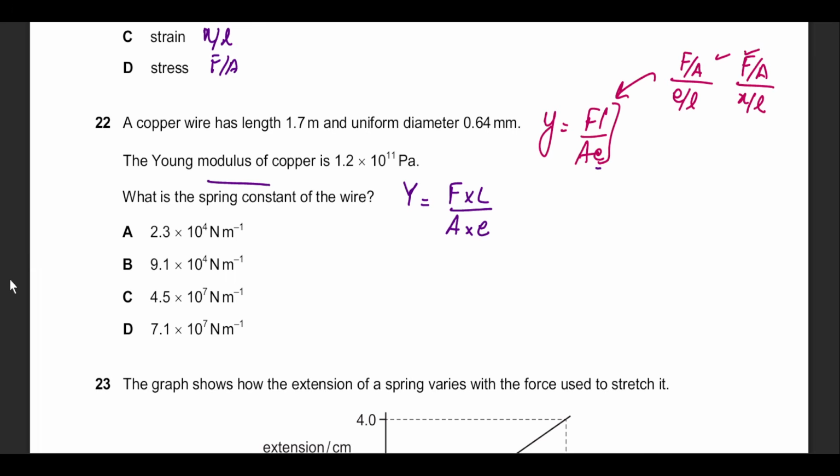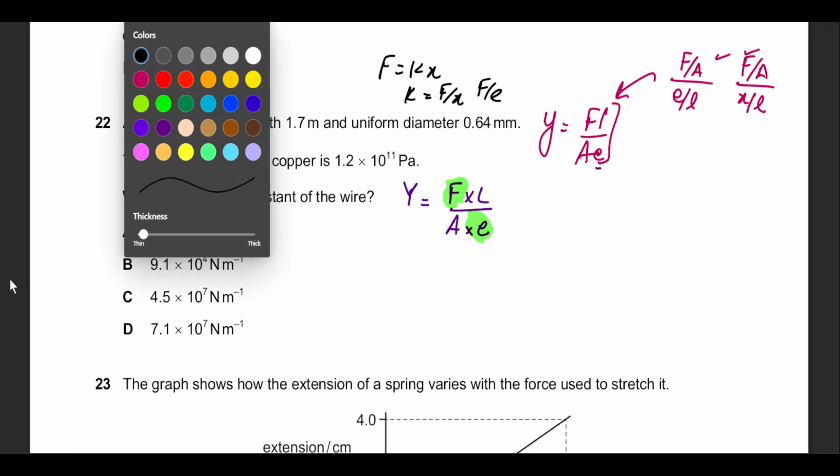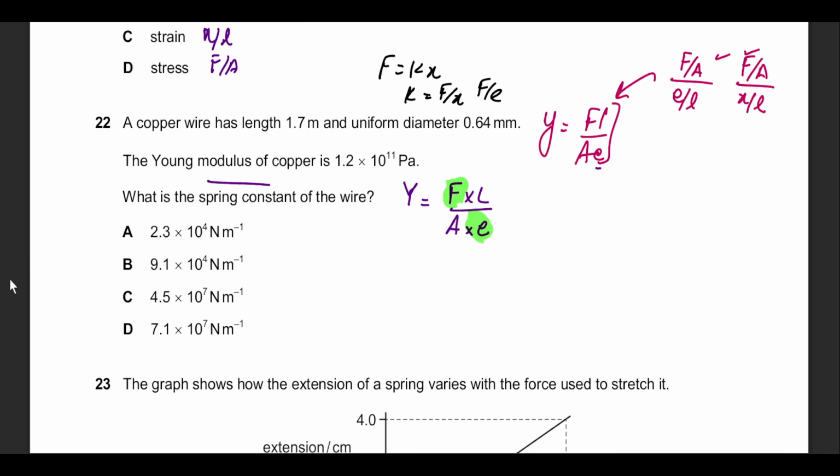Now notice what is the spring constant. From Hooke's law, F equals Kx. K is F divided by X, or F divided by E. So if I can somehow isolate this F and E in my equation, then I will have the spring constant on my hands. So force divided by E multiplied by length divided by A has become the spring constant K. Now, K multiplied by L over A is equal to Young's modulus. K equals Y multiplied by A divided by length L.